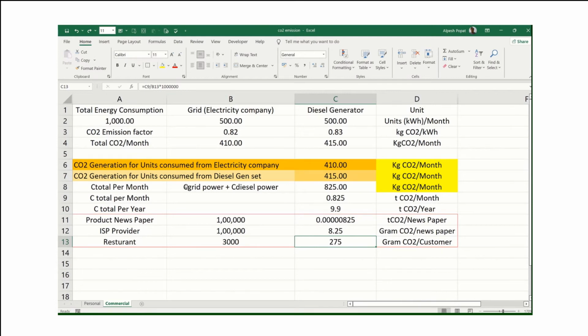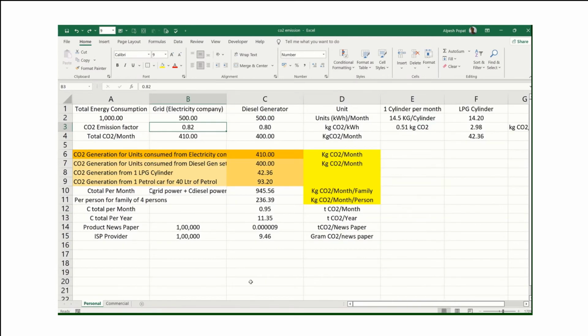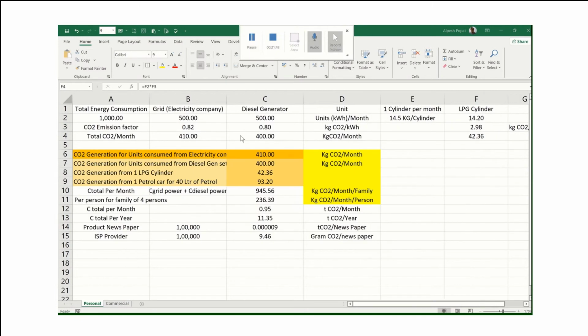Now the same case we can use for personal purposes also. Let's go. In this sheet, I have used the same numbers. Only what I have added is the domestic consumption. Any family is using cooking gas, which is LPG. Normally one cylinder of LPG has 14.5 kg of propane gas.